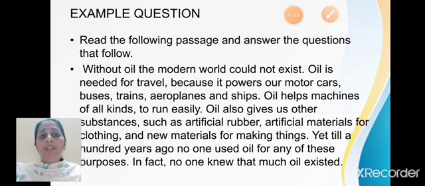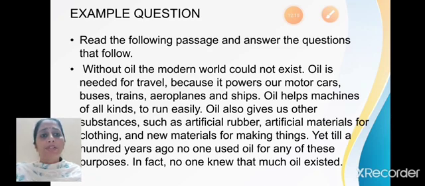Now here I have an example for all of you. Read the following passage and answer the questions that follow. Without oil, the modern world could not exist. Oil is needed for travel because it powers our motor cars, buses, trains, aeroplanes and ships.